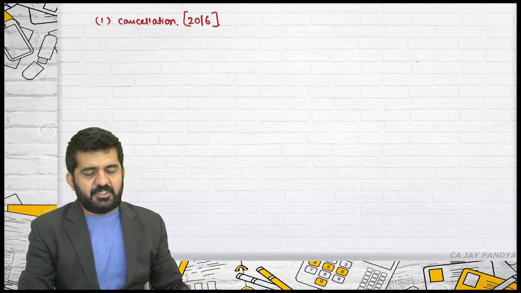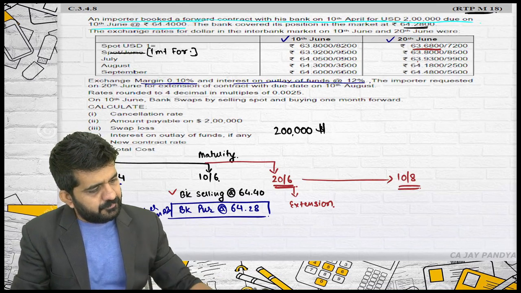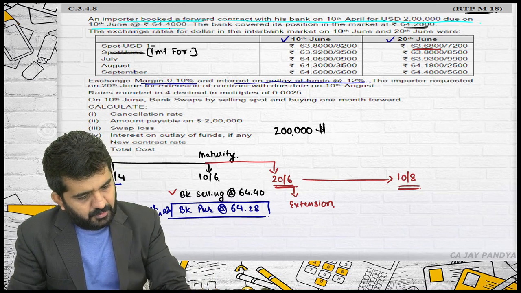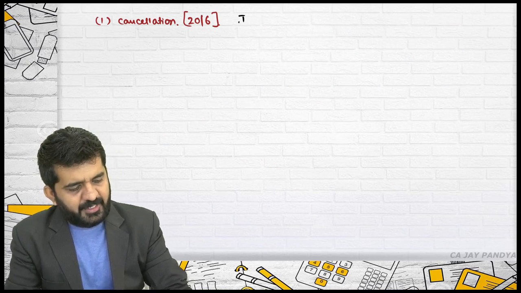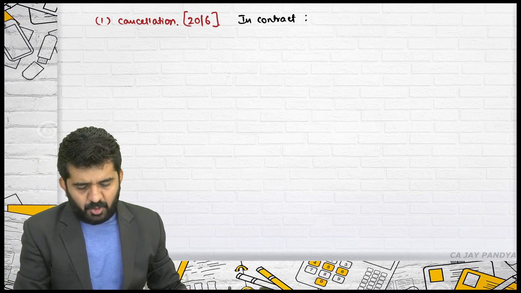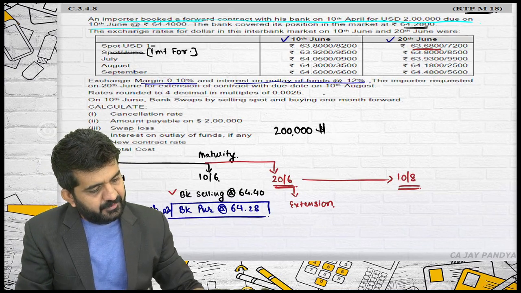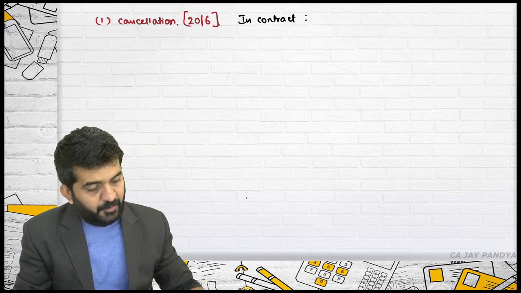I am writing the cancellation rate. In the contract, the bank was able to sell at what rate? 64.40. In the contract, we do it in this manner, right? In the contract, the bank was able to sell at 64.40.